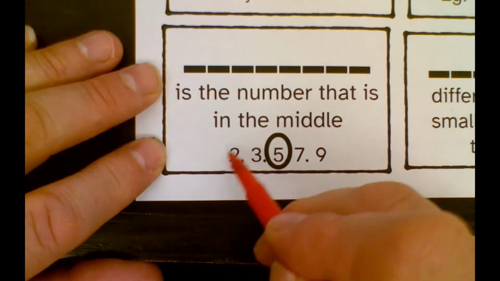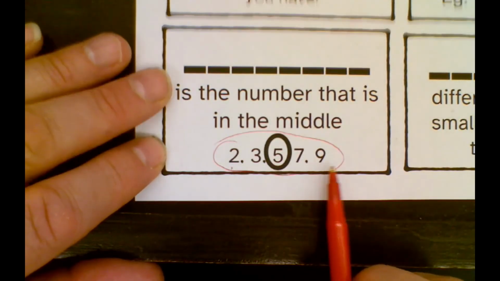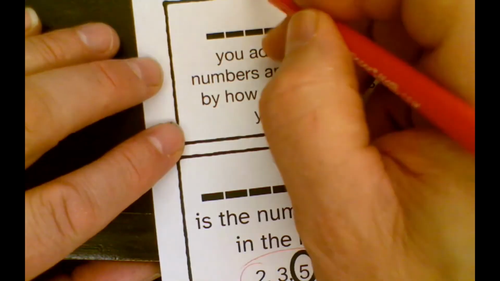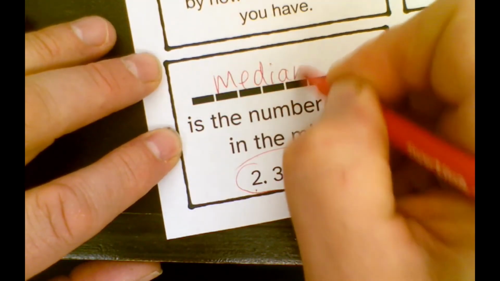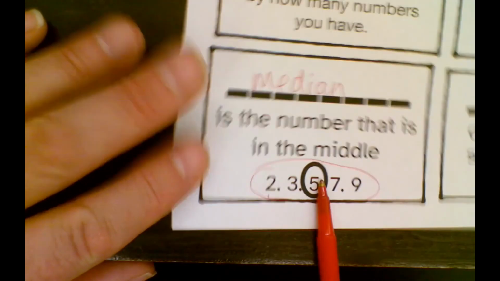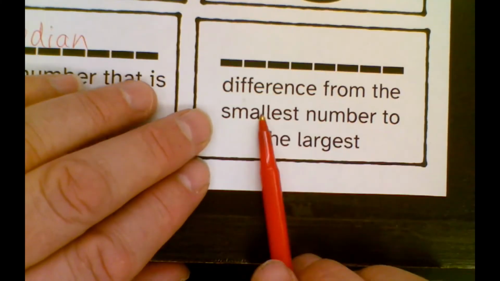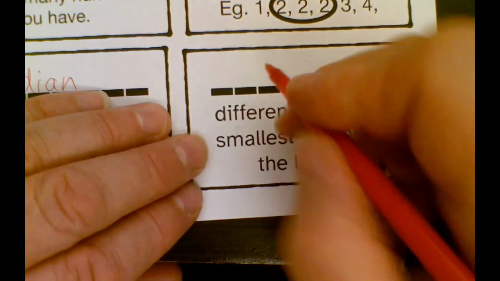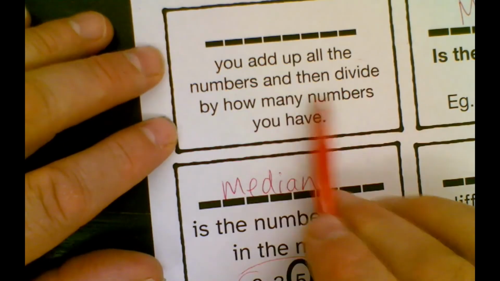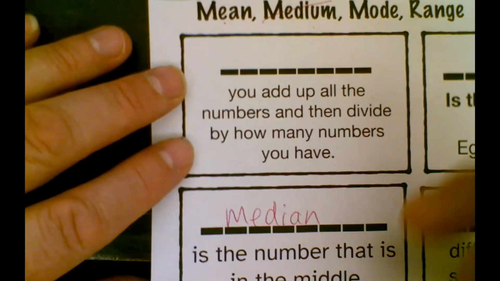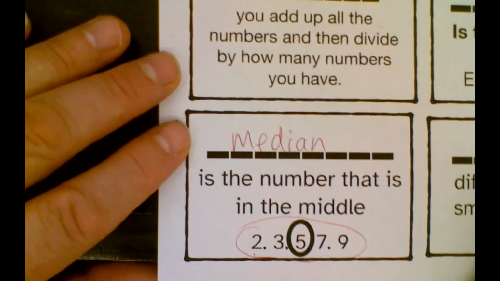So in this case, I've got 5 numbers. You need to put them in order. And then you can figure out that it's not medium, it's median. Sorry, that's my spelling mistake. The median number is the one in between. The difference from the smallest number to largest, that's range. And if you add up all the numbers, then divide by how many numbers you have, that is the mean. So that's how you fill that in.